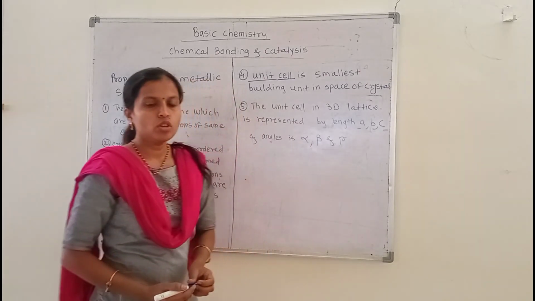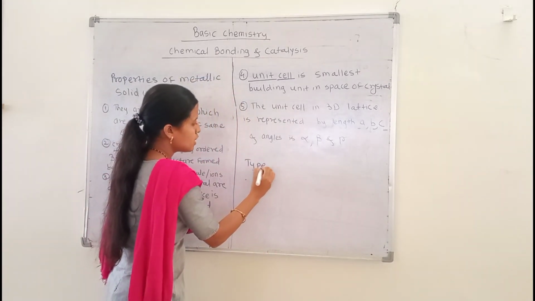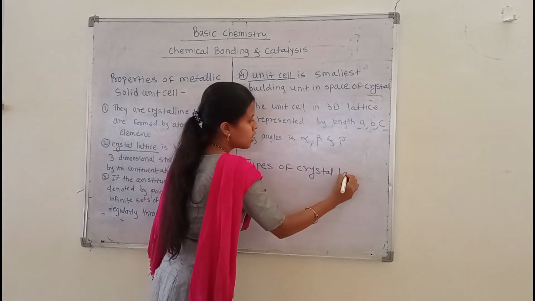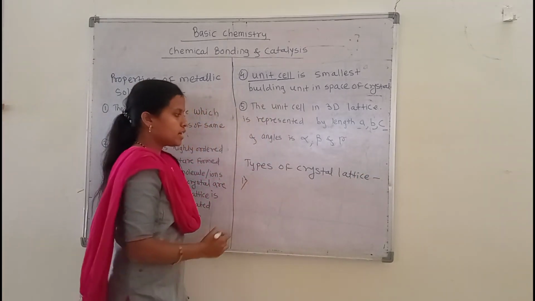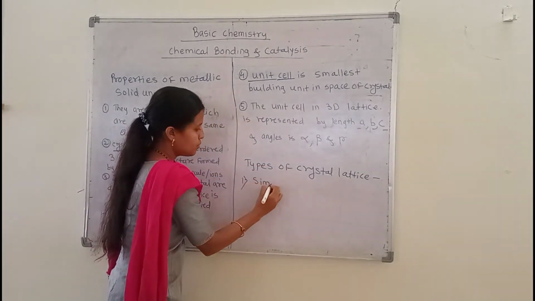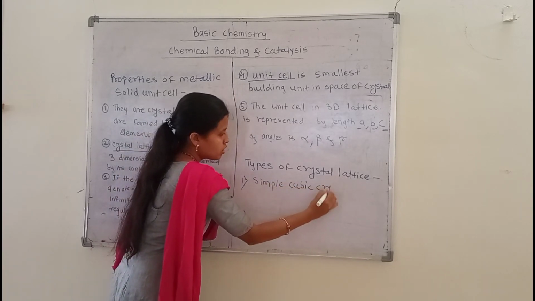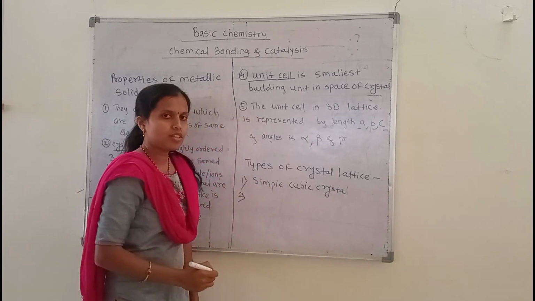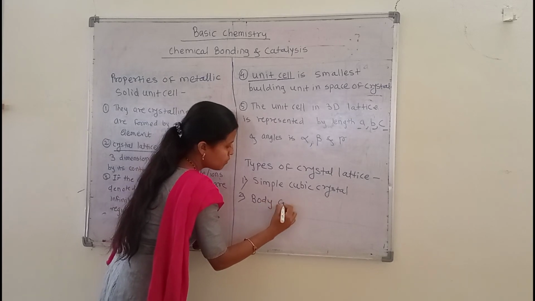Next we discuss the different types of crystal lattice. There are four types. The first type is the simple cubic crystal lattice structure. The second type is the body centered cubic crystal.